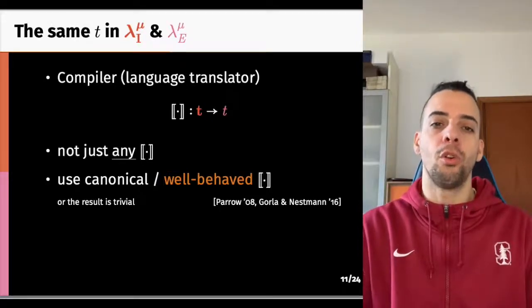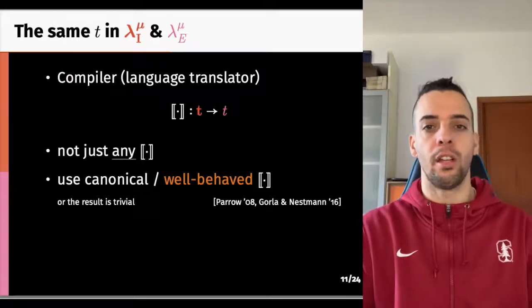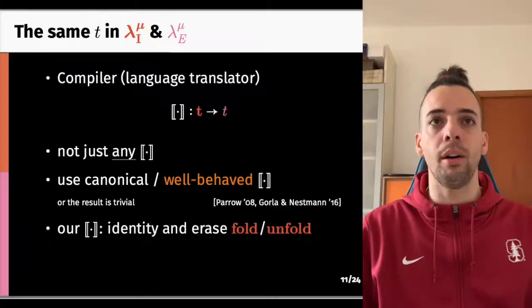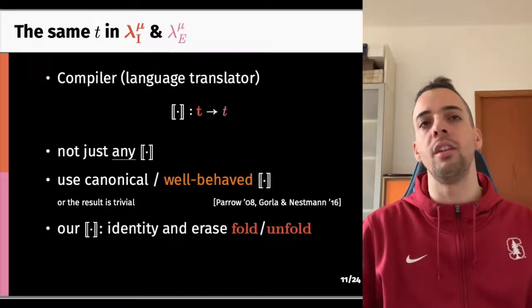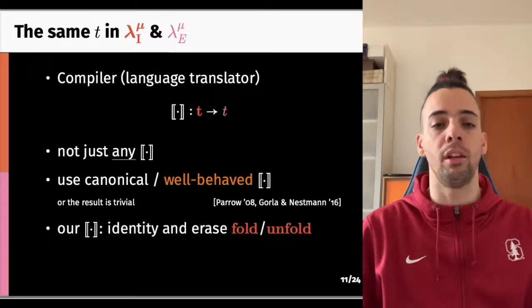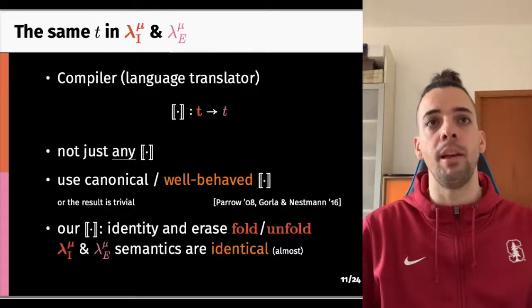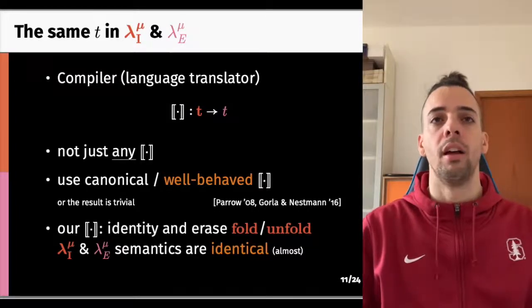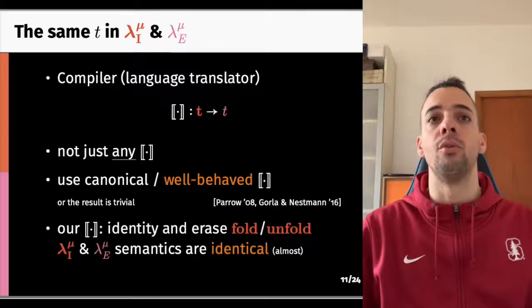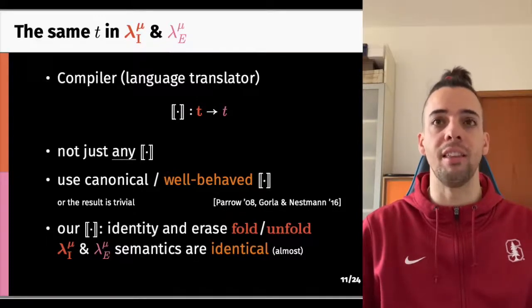So the choice of the compiler should be taken as part of the question and not as part of the answer. In our case, the compiler we use is the identity compiler that additionally erases fold and unfold annotations when producing equi terms. This plays to our advantage since the semantics of the two languages we consider are almost identical. So we are relatively sure that a term and its translation are effectively the same term.